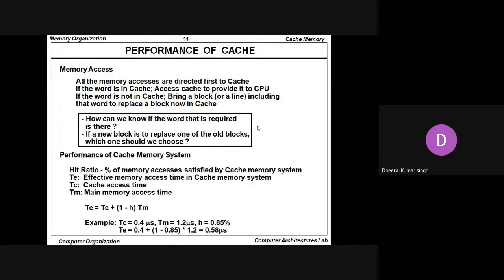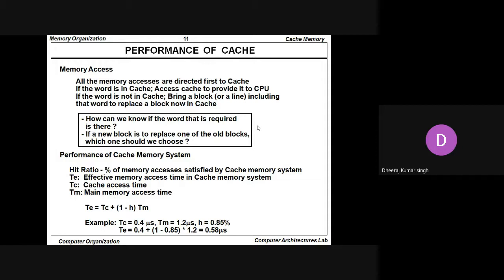Performance of a cache memory. All the memory accesses are directed first to cache. If the word is in cache, access cache to provide it to the CPU. If the word is not in cache, bring a block or line including that word to replace a block now in cache. So whenever we want to access anything using the CPU, if the word is available in the cache, it will be accessed. Otherwise, it will be brought from random access memory to the cache, and then finally we access the word via the CPU.